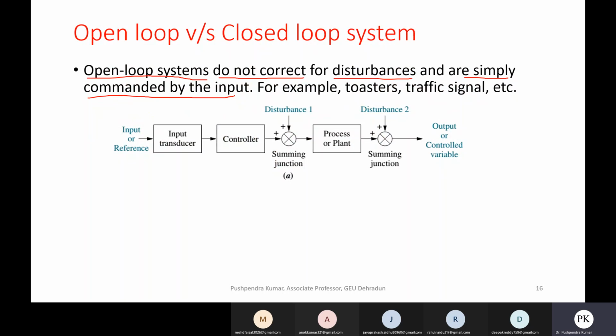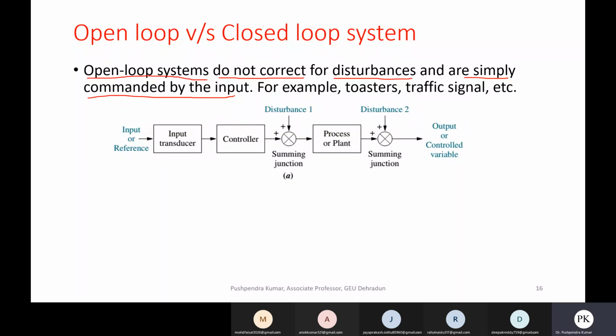For example, the washing machine in your house. It is a good example of an open loop system because whatever output you are getting is not measured and not compared; you just get the output.